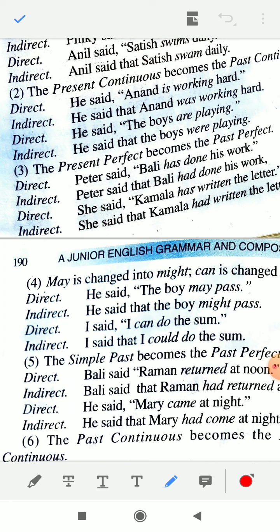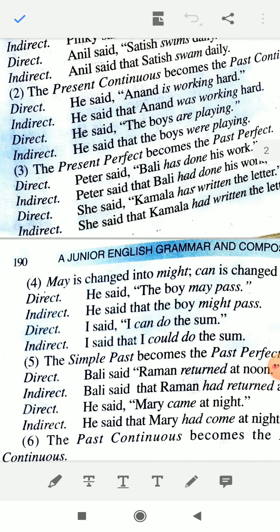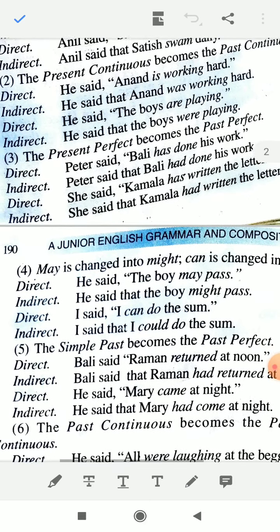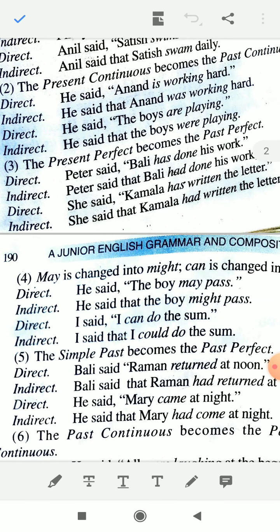Peter said Bali has done his work. Has done. Now Peter said that, we have to remove comma and inverted comma, and on its place we have to use that. So we have used that. Peter said that Bali had done his work. She said Kamla has written the letter. She said that Kamla had written the letter. Okay, now this is all about the changes in the tenses. Now present tense and past tense, you don't have any changes in the present perfect continuous or past perfect continuous. You need not to change these things.